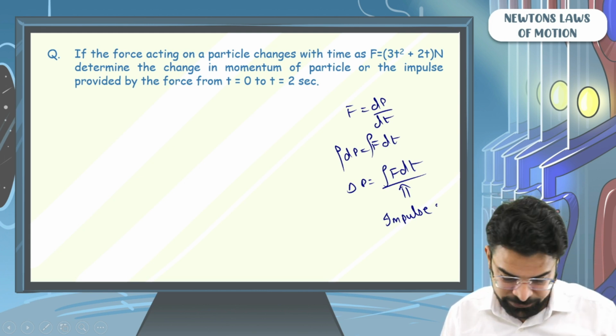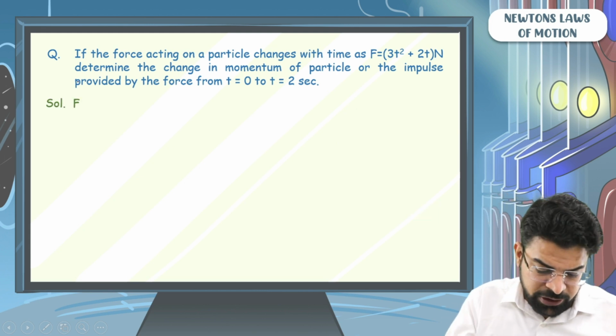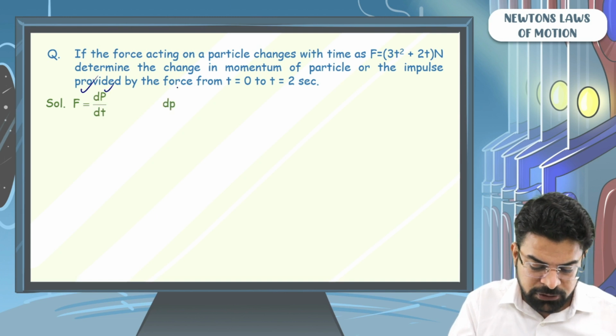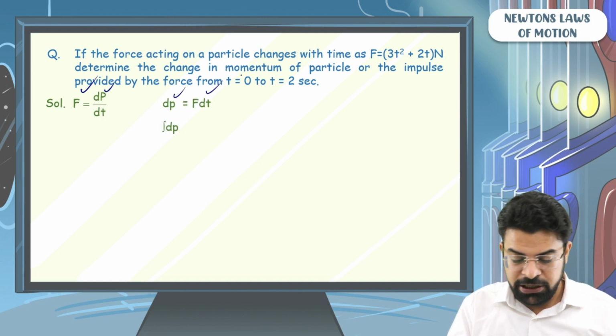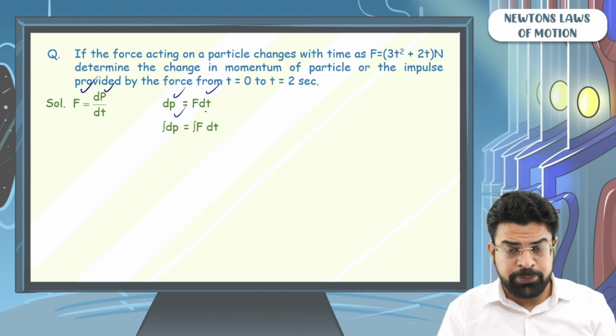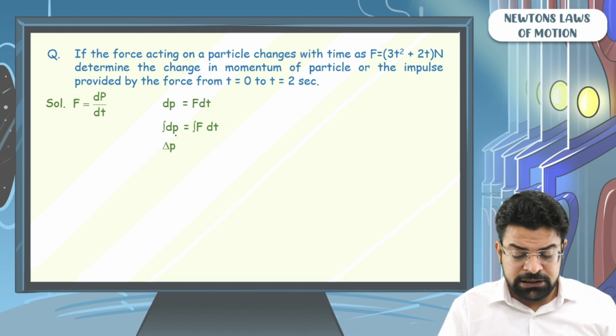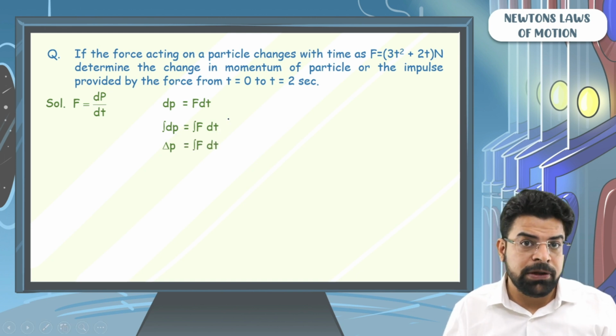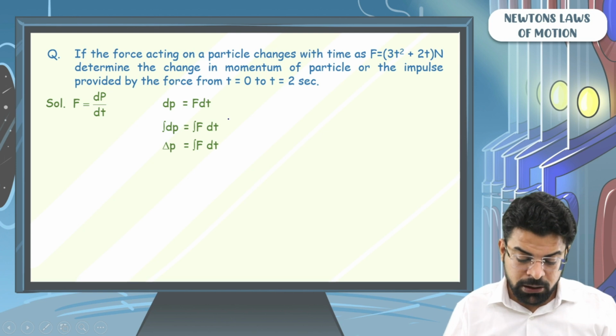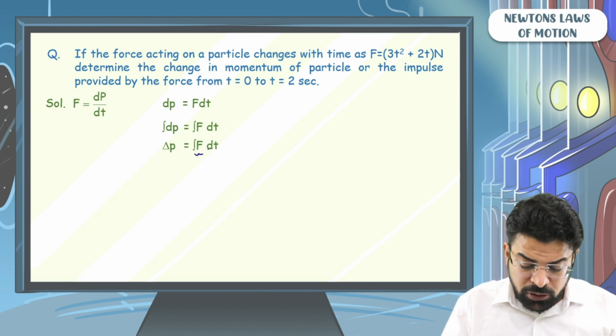Simple. Let's continue. So we know that f equals to dp by dt, so we can write dp equals to f dt. Integrating both the sides, we get integral dp equals to integral f dt. So from here we get the change in momentum is nothing but integral f dt, which is also called impulse provided to the body.